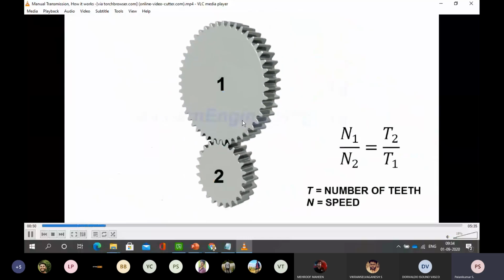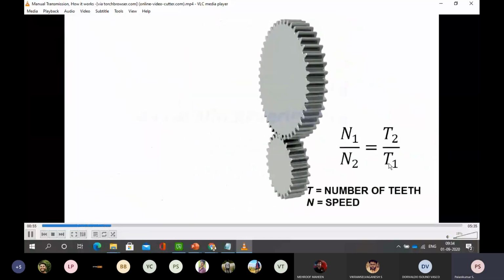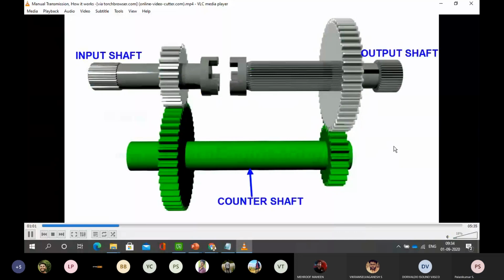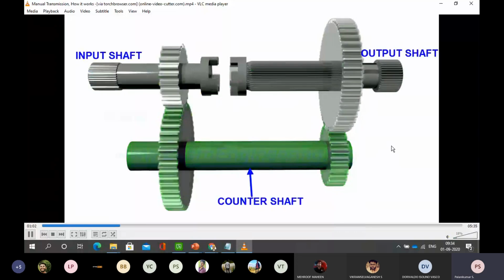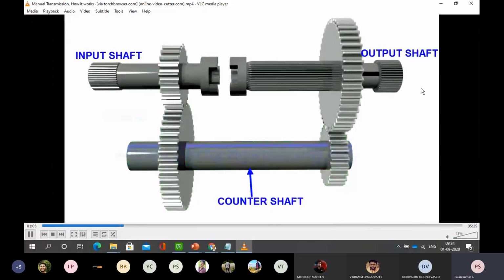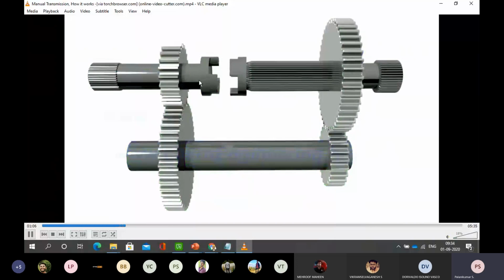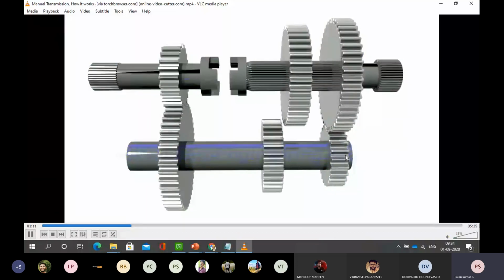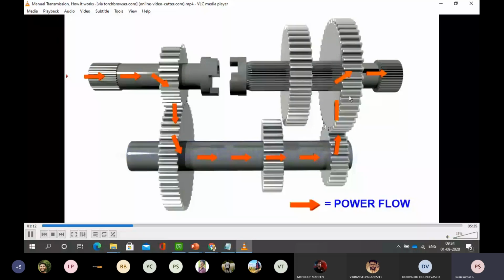Usually, if N1 is more, then N1 divided by N2 equals T2 divided by T1. This is how we transmit the same power with a different speed ratio. That is called the gear ratio, between the input shaft and the output shaft. So without a direct mechanical coupling, I am able to transmit the power, depending on the size of the particular gear wheel.